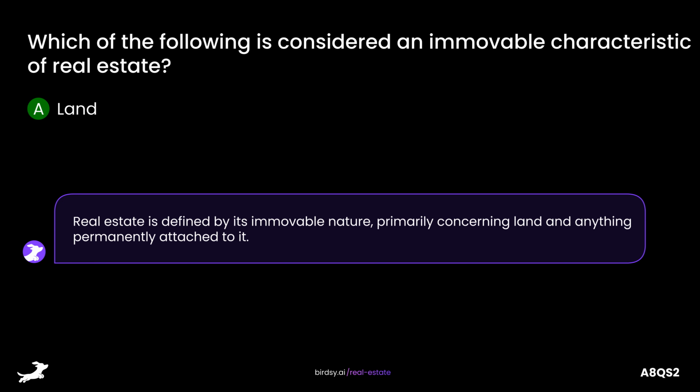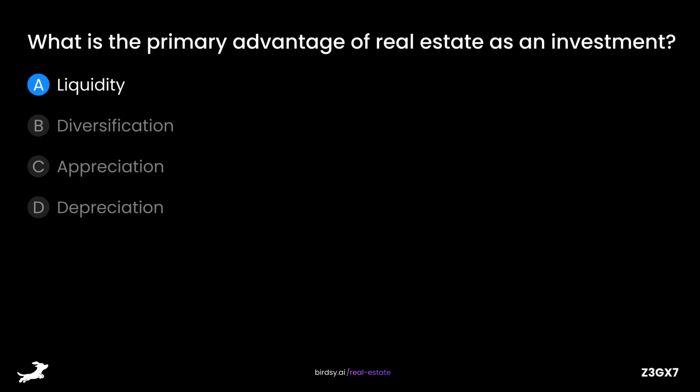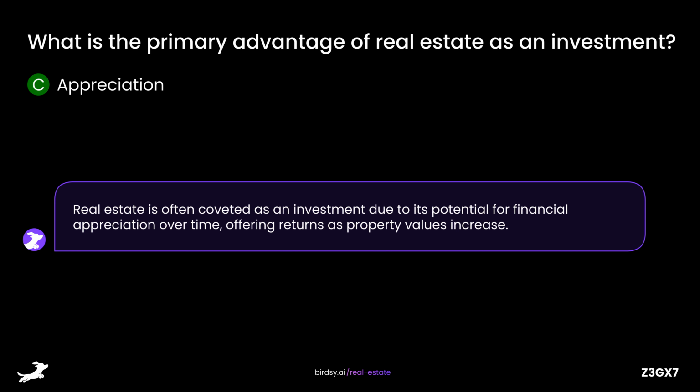Real estate is defined by its immovable nature, primarily concerning land and anything permanently attached to it. What is the primary advantage of real estate as an investment? Is it A, liquidity, B, diversification, C, appreciation, or D, appreciation? The answer is C, appreciation. Real estate is often coveted as an investment due to its potential for financial appreciation over time, offering returns as property values increase.